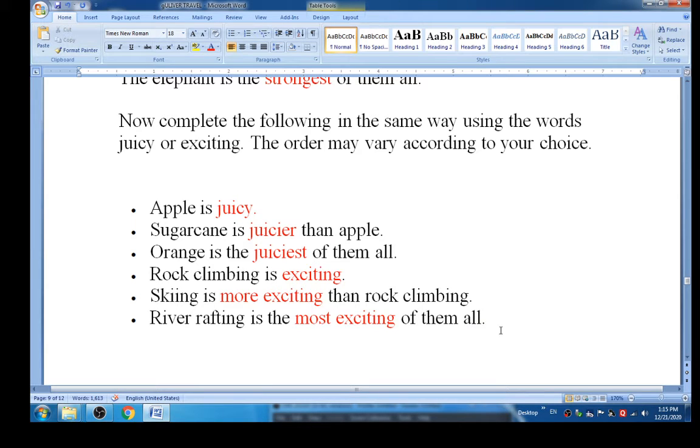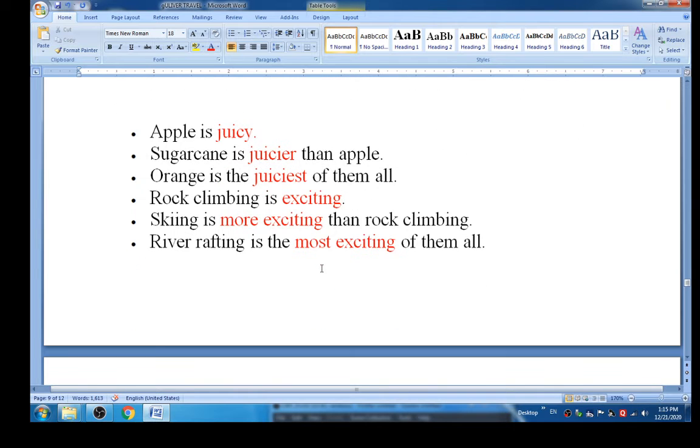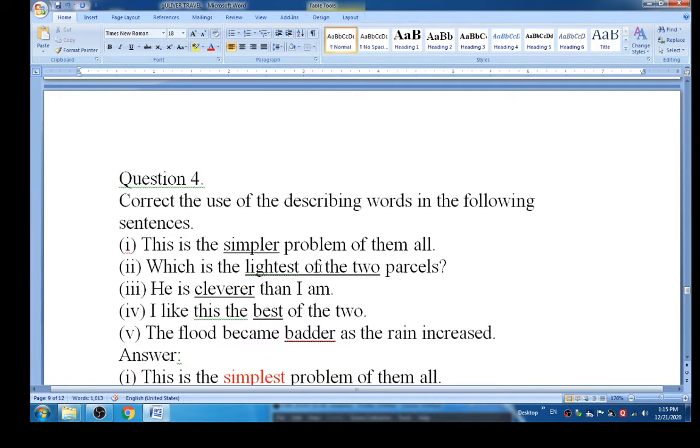So these are all comparative forms of degree given over here, in which the first is the positive degree, juicy. In the second one we added er to the describing word, and in the third, that is the superlative degree, we added est. So juicy became juicier in the comparative form, and in the superlative form it became juiciest. Okay, look at the next question.